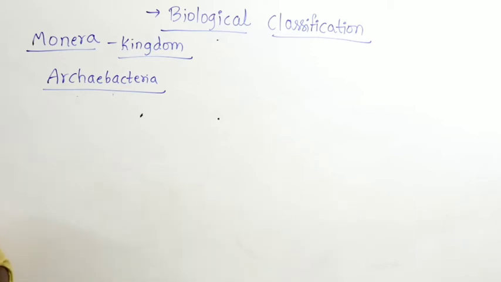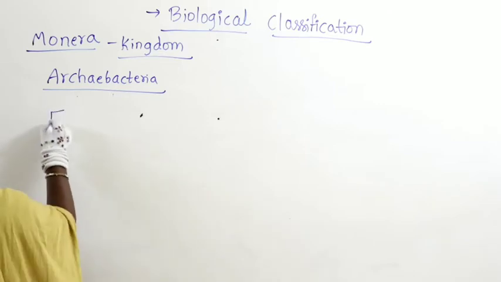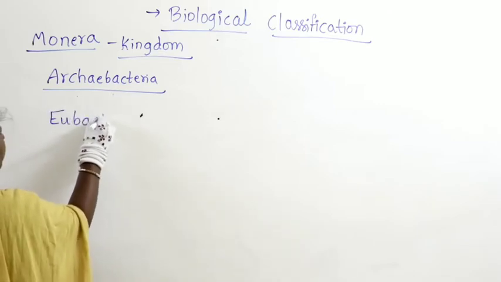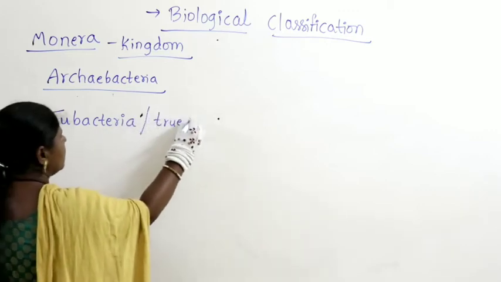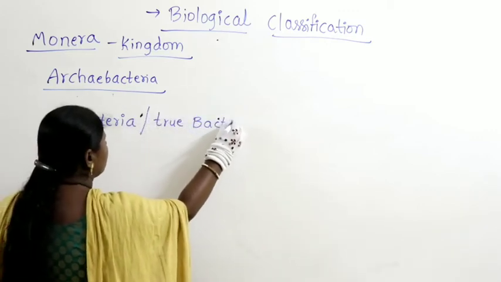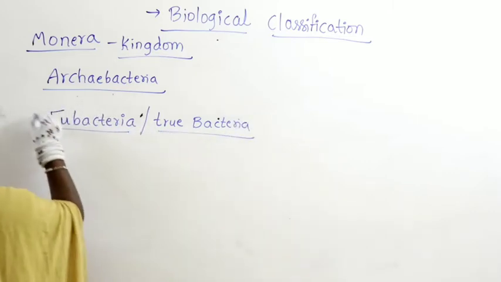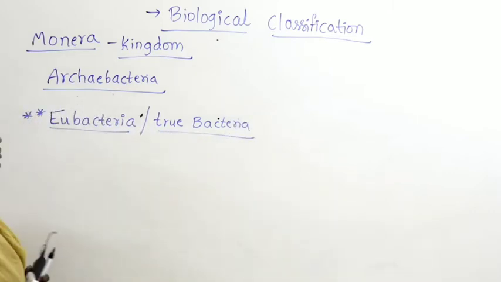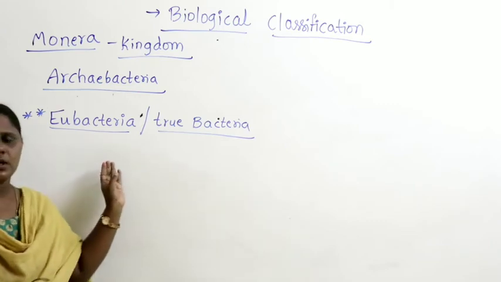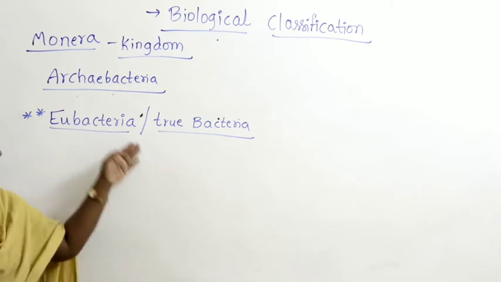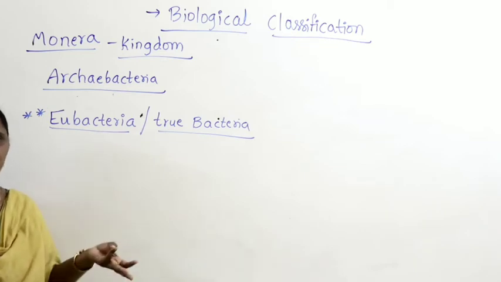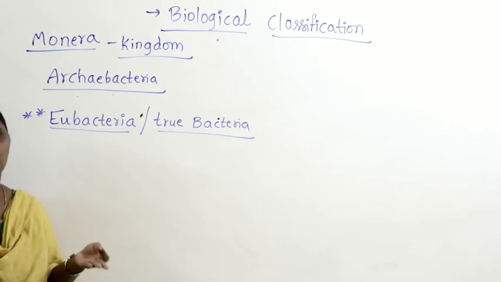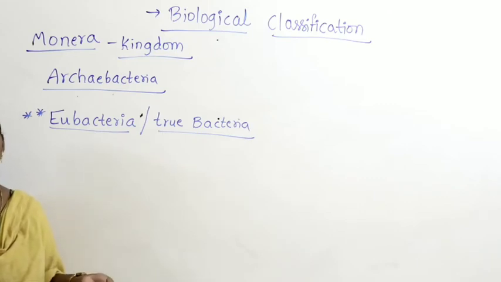Now apart from archaebacteria, we have to continue our discussion with eubacteria. Eubacteria itself is called true bacteria. We started discussing the shape and size: monococci, diplococci, streptococcus, staphylococcus. Rod shaped and spherical shaped bacteria.